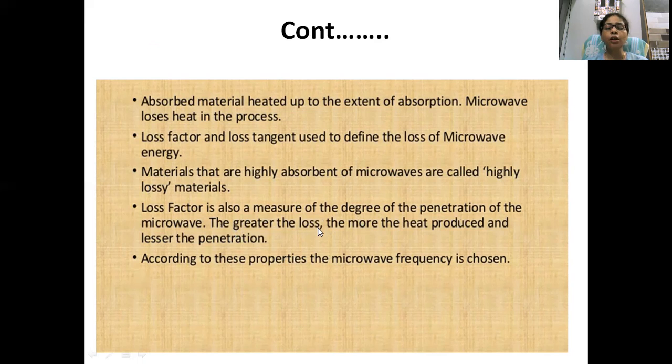The greater the loss, the more heat will be produced. As I said, greater loss means microwaves are converted into heat energy, and with the help of heat energy our food is heated. Understand? So loss factor means the property of food to absorb microwaves and convert them into heat energy, and more heat will be produced, so the food will be heated very fast.